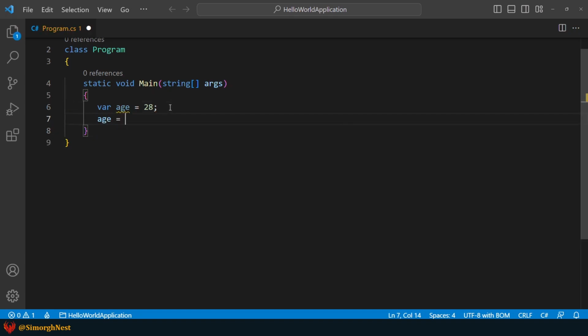Additionally, when we declare a variable with var keyword and assign a value to it, the C# compiler infers the type of a variable at compile time, and this type cannot be changed. For instance, as you can see, the C# compiler recognizes the type of age variable as an int. But in the next line, we tried to assign a string value to an int variable, so obviously we'll be greeted with an error.